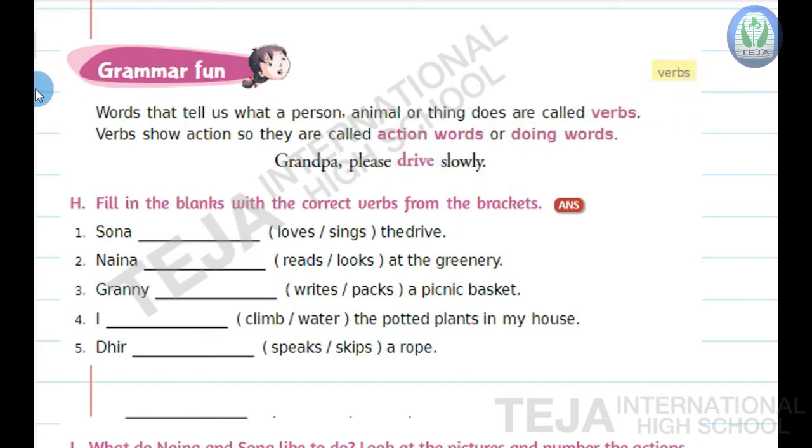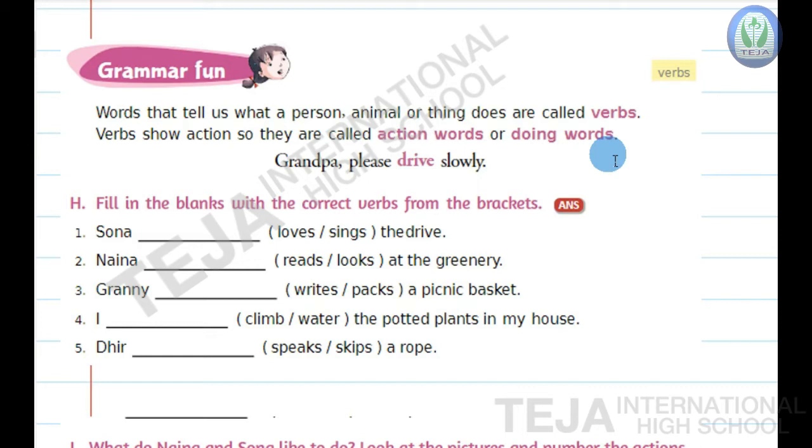Now we will learn. Words that tell us what a person, animal or thing does are called verbs. Verbs tell the work that a person, animal or thing does. That is, the action words or the doing words are called verbs. Verbs show action, so they are called action words or doing words.